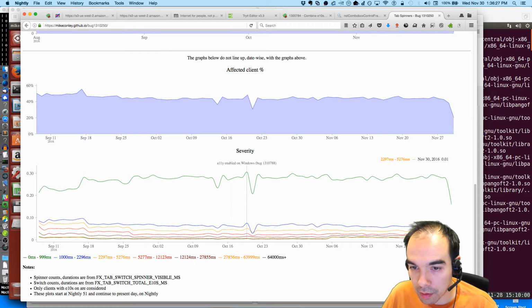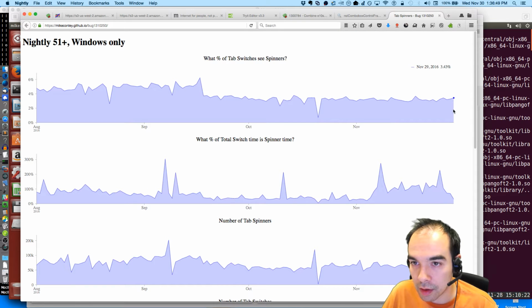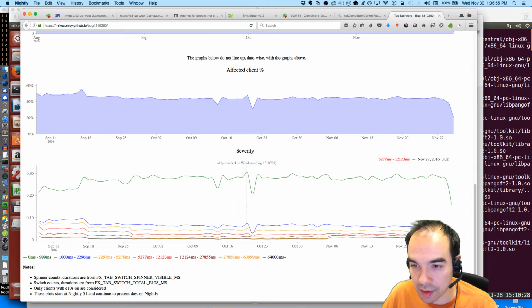That's still non-zero. I guess I can't really trust the November 30th data, that's today. But November 29th was yesterday. Do we have enough data for the 29th yet? Not really. Not enough samples have come in, so I don't think we can trust it just yet. But the number of affected clients supposedly went down by quite a degree, which is really nice.